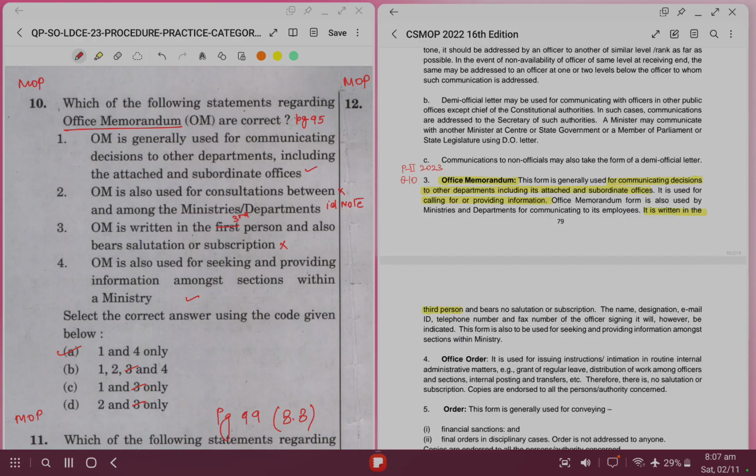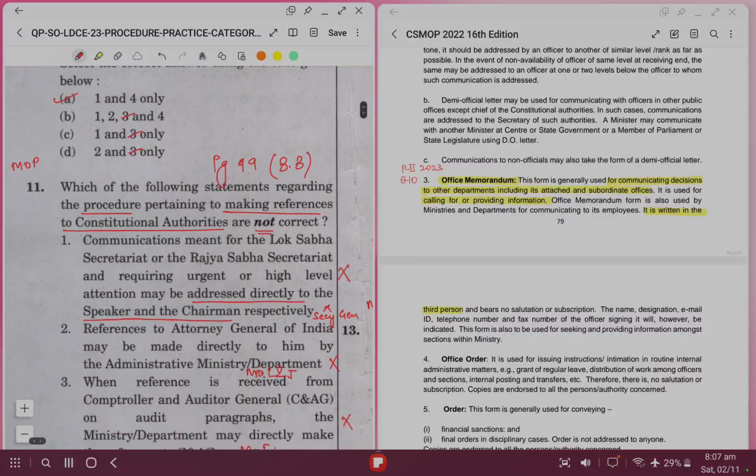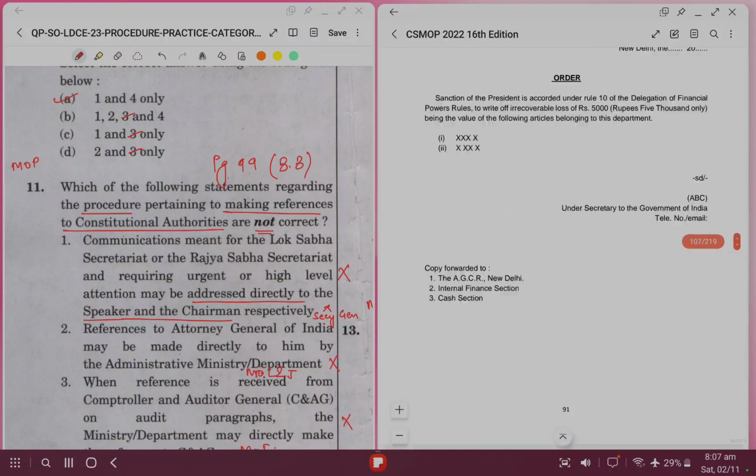OM is written in the first person. No, it's written in the third person. OM is also used for seeking and providing information among sections within a ministry. Yes, that is also right. Correct answer is A, 1 and 4. Which of the following statements regarding the procedure pertaining to making references to constitutional authorities are not correct? For this we'll go to page number 99.